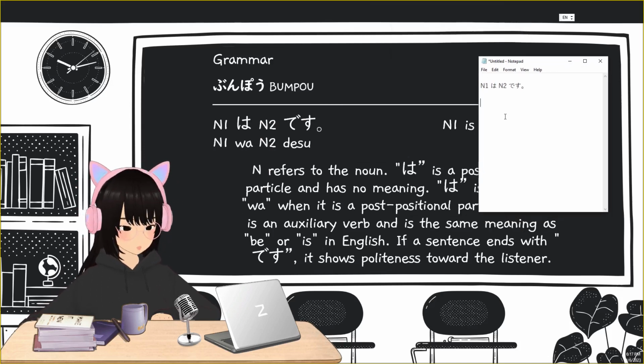N1 wa N2 desu. N1 here refers to the topic of the sentence.